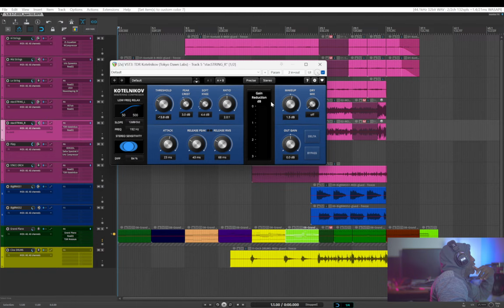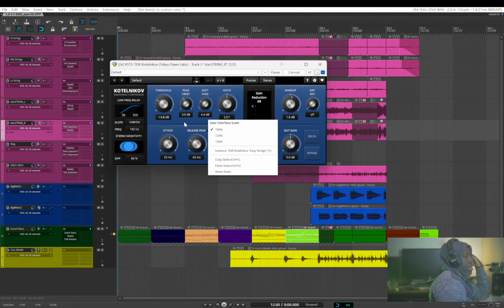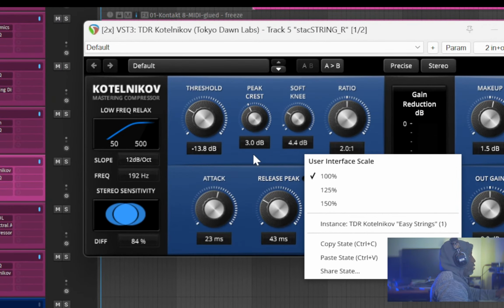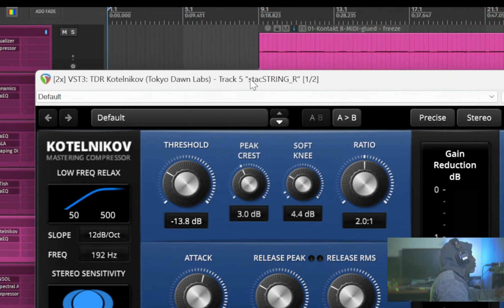It's a very clean compressor. So they're not trying to emulate anything. It's not adding anything. This has a lot of great features. So right off the bat, you can right click in any blank area and you'll see you get the options to resize. And there's some other options here. So let's resize this, make it bigger.